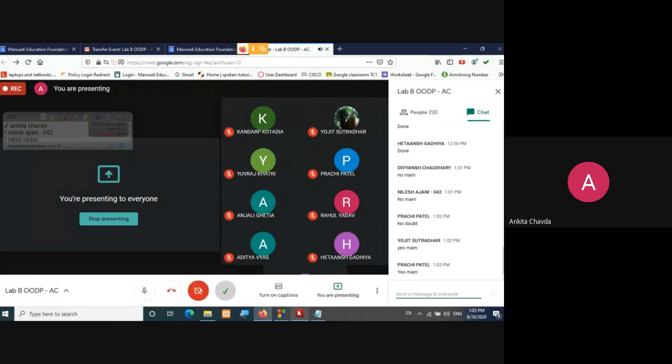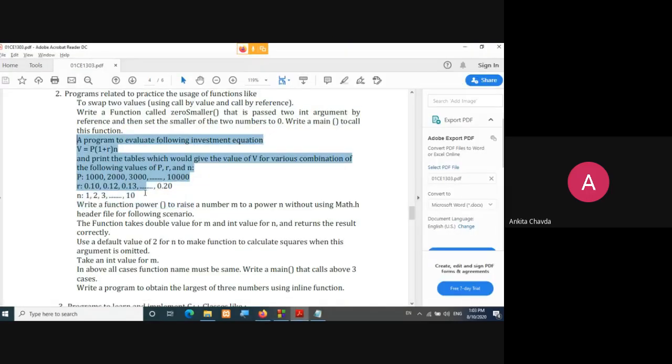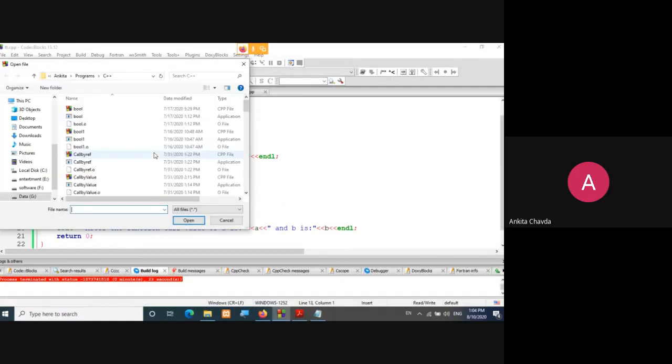Fine. Next program. You have been given one mathematical investment equation, that is V equals P into (1 plus R) raised to N. For different combinations, you have to print the values of P, R, N and the value of V. But before explaining this, I would like to show you my desired output, what I actually want.